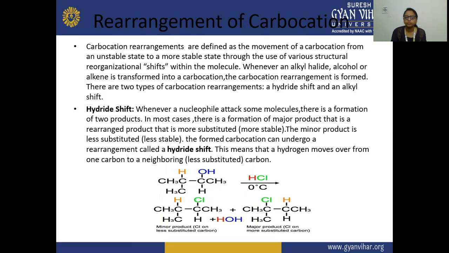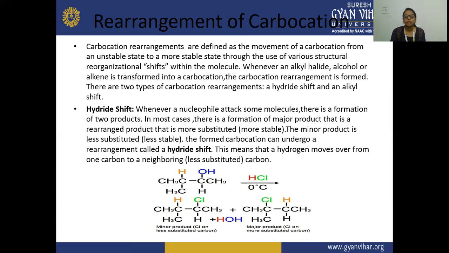Carbocation rearrangements are defined as the movement of a carbocation from an unstable state to a more stable state through various structural reorganizational shifts within the molecule.